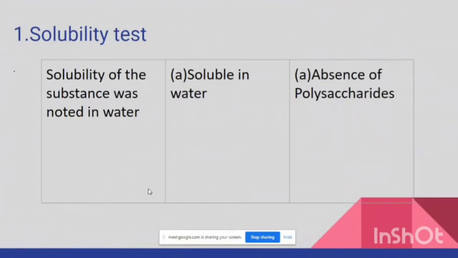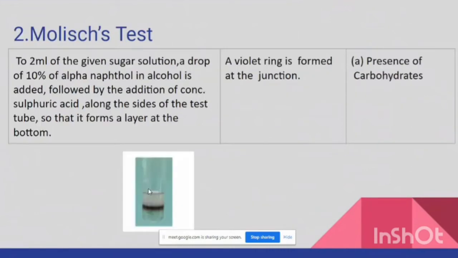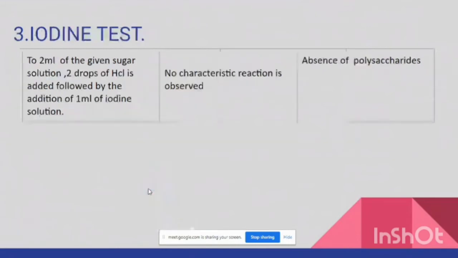First is the solubility test. The solubility of the substance is noted in water. If the observation is that it is soluble in water, then the inference is the absence of polysaccharides. The second test is Molisch's test. If you get a violet ring at the junction of the liquids, that confirms the presence of carbohydrates.